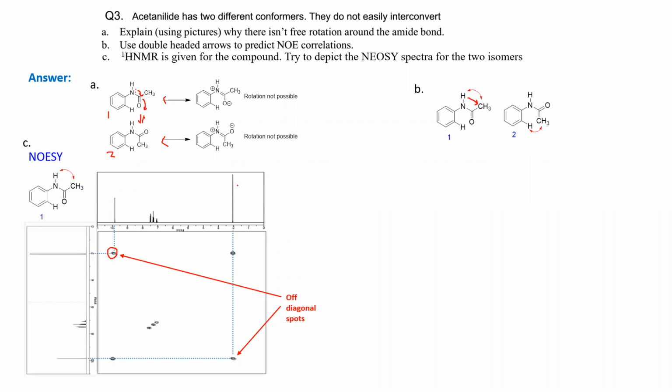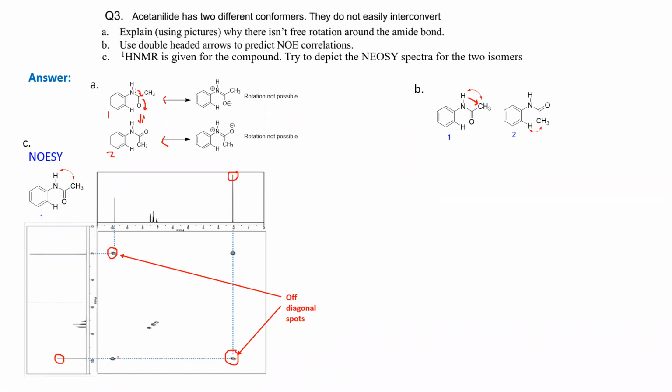And similarly, you can just do the reverse. Take the proton from the methyl group on the x-axis and take the NH proton on the y-axis, and you will get another off diagonal spot here. So those two spots will be from the spatial interactions. So these are the NOESY spots.